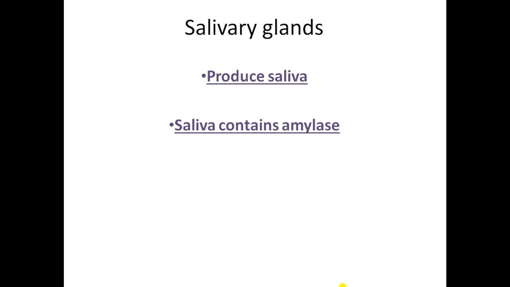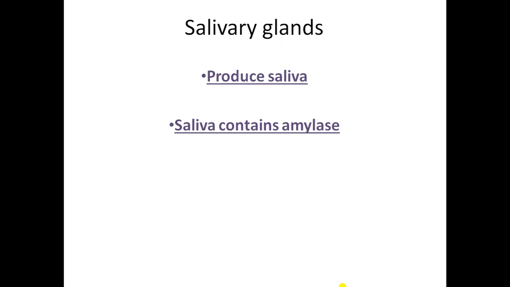Enzyme is something which speeds up the reaction inside the body, so that it can complete in a very fast way. So what is an enzyme actually? Enzymes are protein in nature, or we call it a catalyst. And what is the purpose of the catalyst? Catalyst helps to speed up a reaction inside the body. So what is the name of the enzyme which is present in the saliva? That is called amylase.